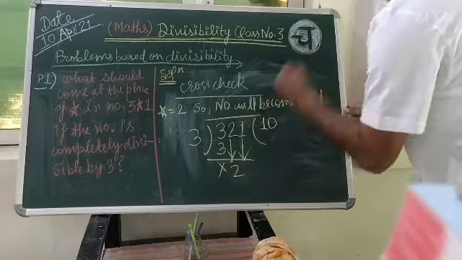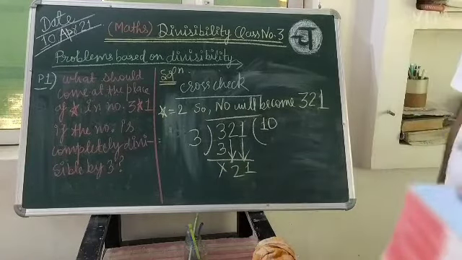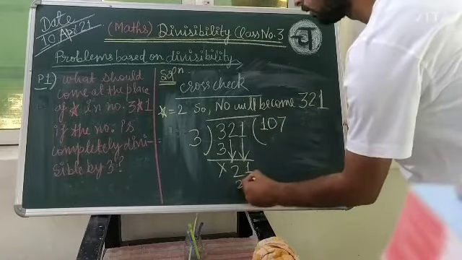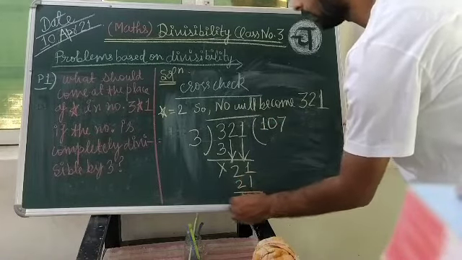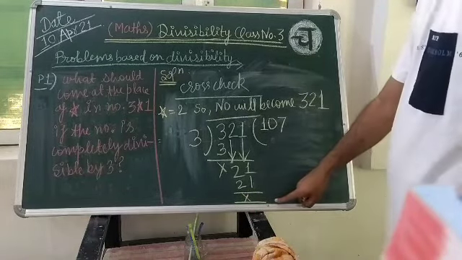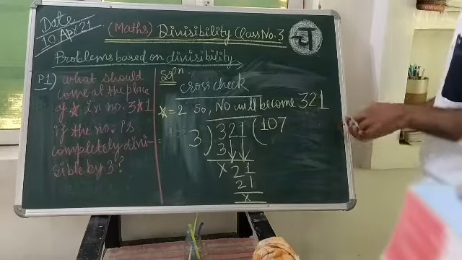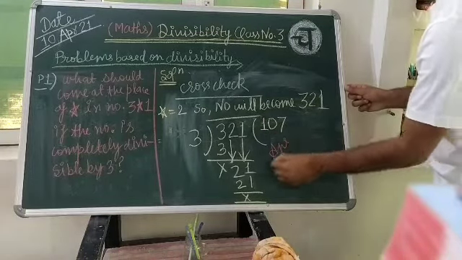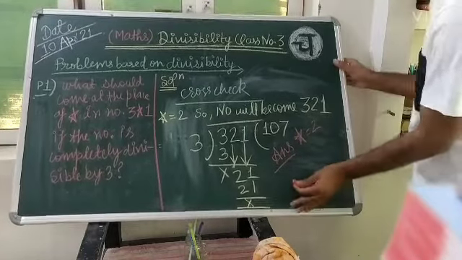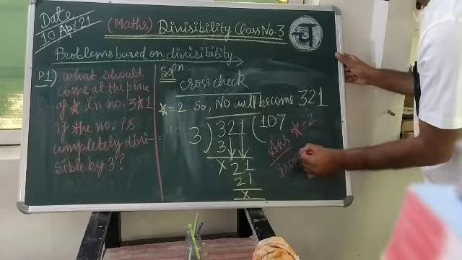So this 21, this 3, again it will go 7 times, 21, and you are looking that by checking in the cross way, it is completely divisible. So the answer star equals 2 is correct.